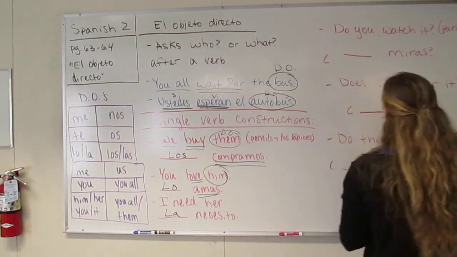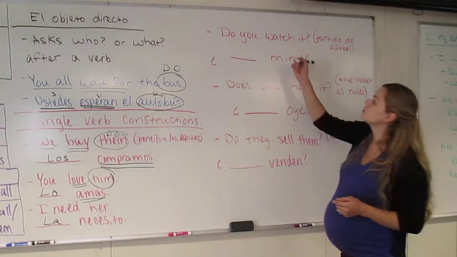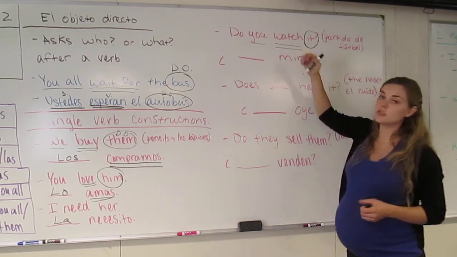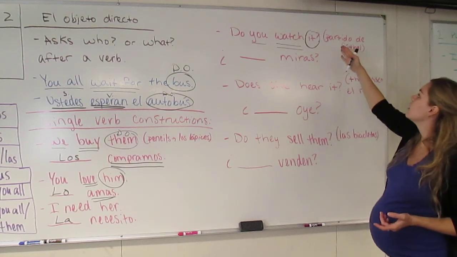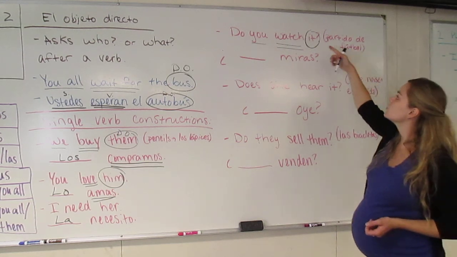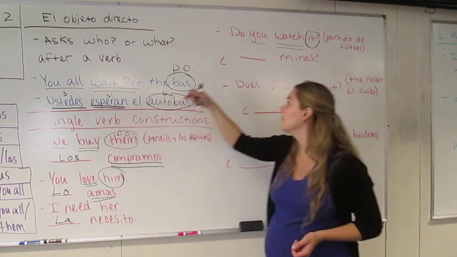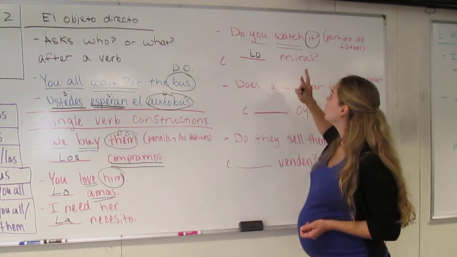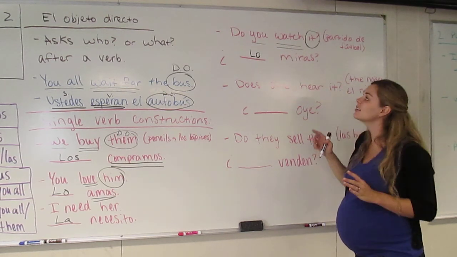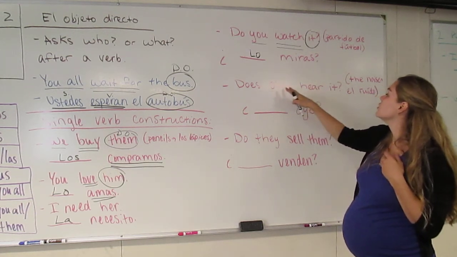If you were going to ask a question, it would be the same construction. Do you watch it? You is the subject, watch is the verb, it is our direct object. Who or what is being watched? And we're talking about el partido de fútbol, the soccer game. So this changes to our object pronoun, singular, masculine, lo. All we need is two words. For do you watch it? We can express that in 4 words in English, but just 2 in Spanish. So, lo miras.